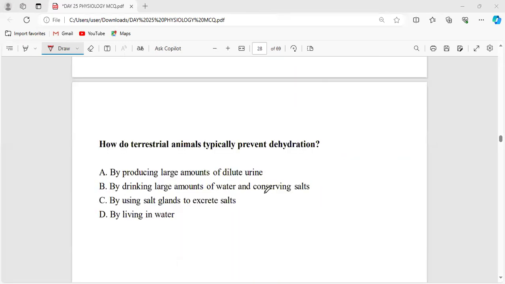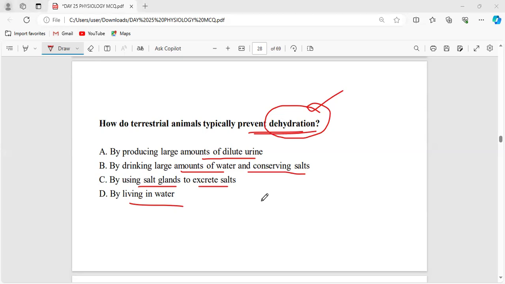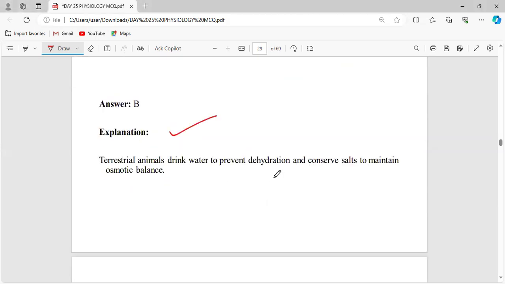Now, how do terrestrial animals typically prevent dehydration? By producing a large amount of dilute urine, by drinking a large amount of water and conserving salts, by using salt glands to excrete the salts, by living in water. How are they balancing their dehydration? Dehydration means they have to prevent the loss of water. Very good. By drinking a lot of water.